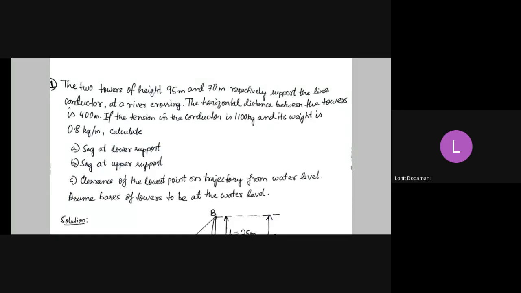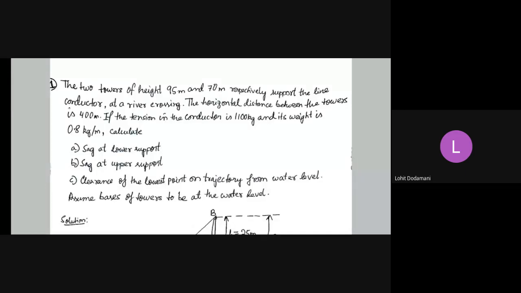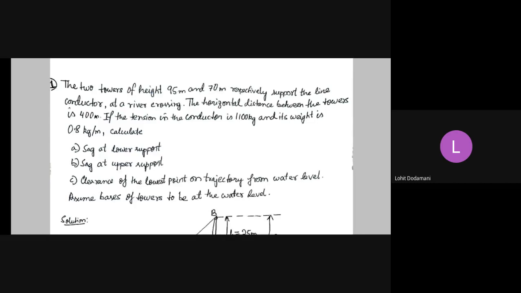Everyone, listen carefully. I am reading the problem and telling you what the given things are. The problem starts with two towers of height 95 meter and 70 meter. You get the two heights of towers A and B as per the diagram in the previous calculation of unequal level sag. So you already have the heights of the two towers, 95 meter and 70 meter respectively.